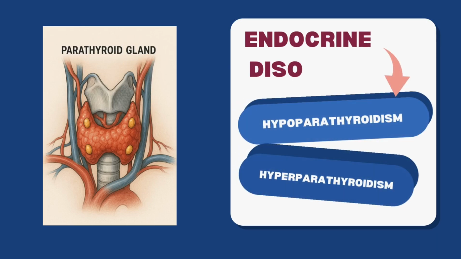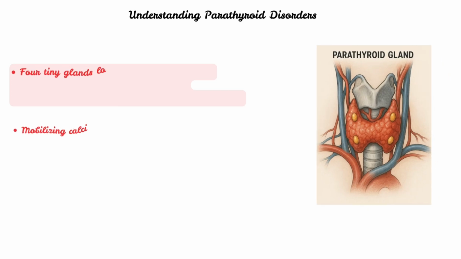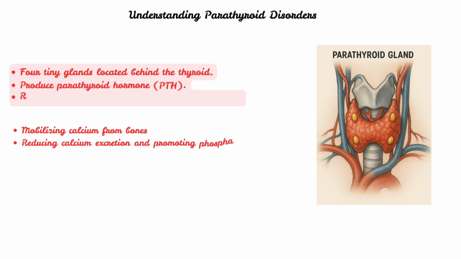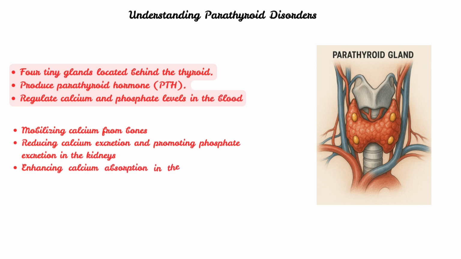Hello everyone. Let's start with the last topic of endocrine disorders, that is hypoparathyroidism and hyperparathyroidism. Let's understand what the parathyroid gland is and its hormonal function. The parathyroid glands are four small endocrine glands located behind the thyroid gland in the neck. They secrete parathyroid hormone, that is PTH, which plays a crucial role in maintaining calcium and phosphate balance.